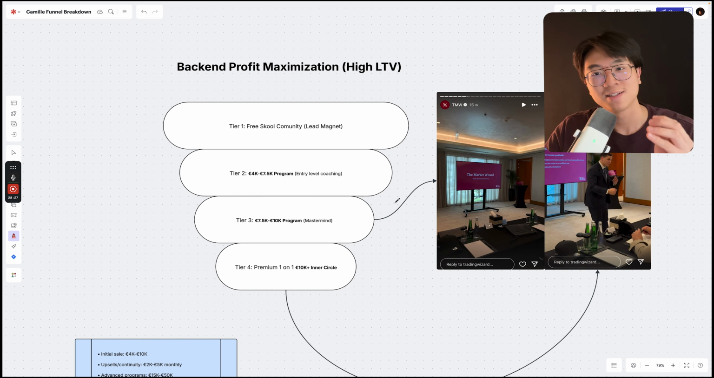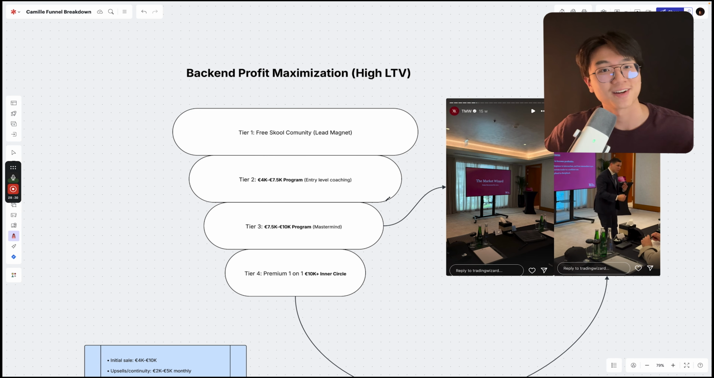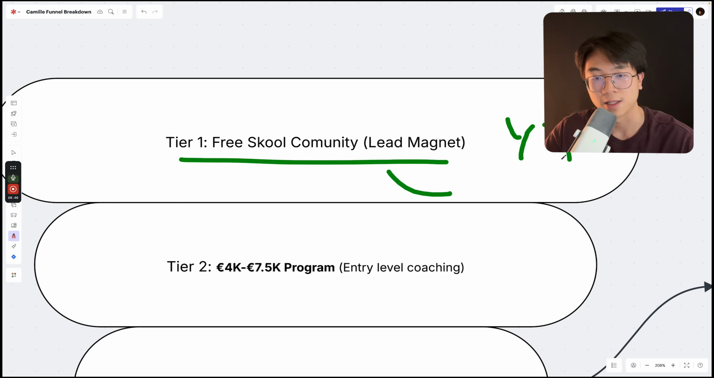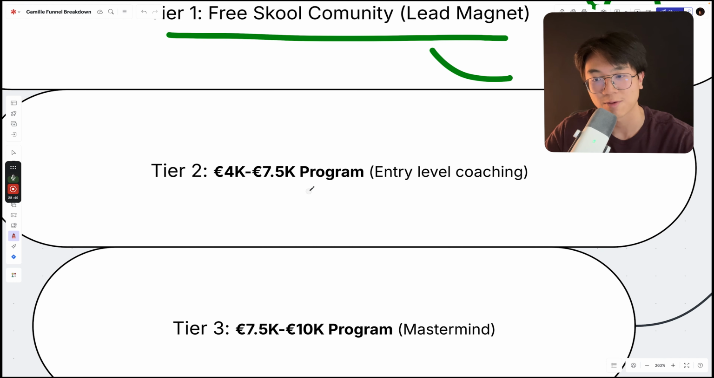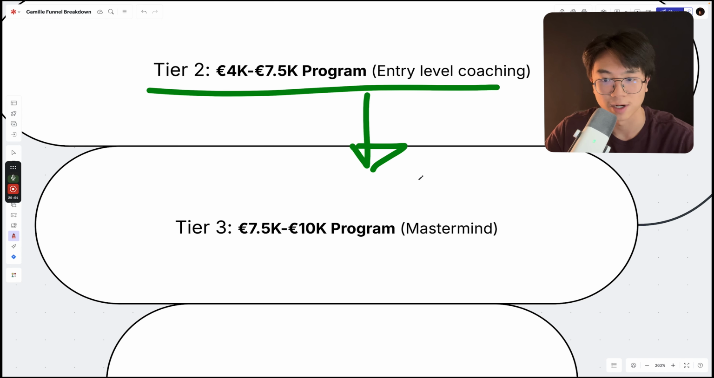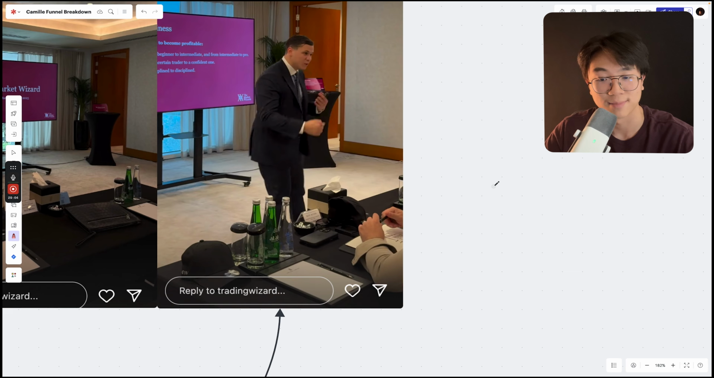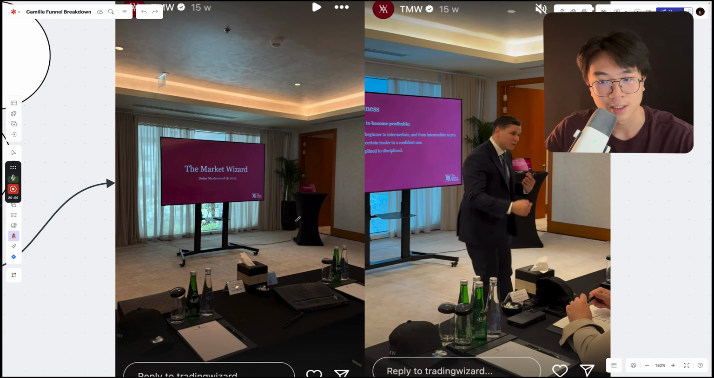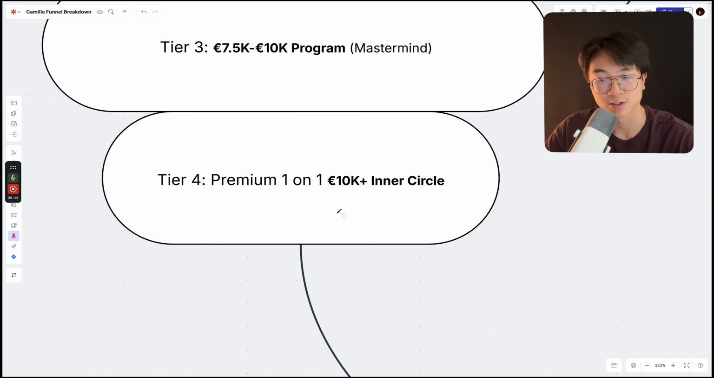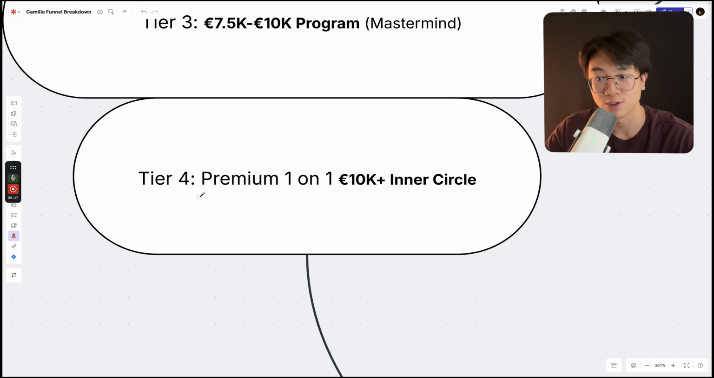Now on the back end, how does he increase his profit margins and increase the customer lifetime value? Is through these 4 different tiers. Number 1 is the free school community, which acts as a lead magnet. Number 2, some people would say is his YouTube videos. Then tier 2 funnels into his 4K to 7.5K coaching program, which is his entry-level coaching program. Tier 3, this is where he ascends people into his mastermind, as we can see him explaining to his mastermind students, right? Pretty interesting. And last but not least, this is unverifiable yet, but he probably has the premium one-on-one coaching 10K plus inner circle that he probably pitched during this event.